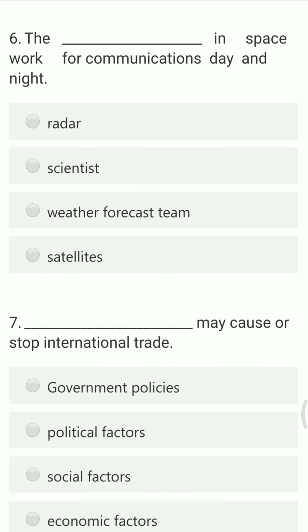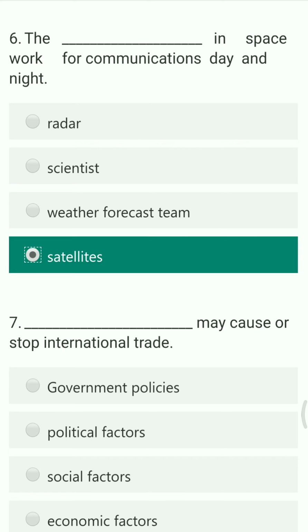Next question. The dash in space work for communication day and night. Options are radar, scientist, weather forecast team and satellites. The right answer is satellites, which are located in space, and because of which we can understand the work of all the things which go on throughout the day as well as night.